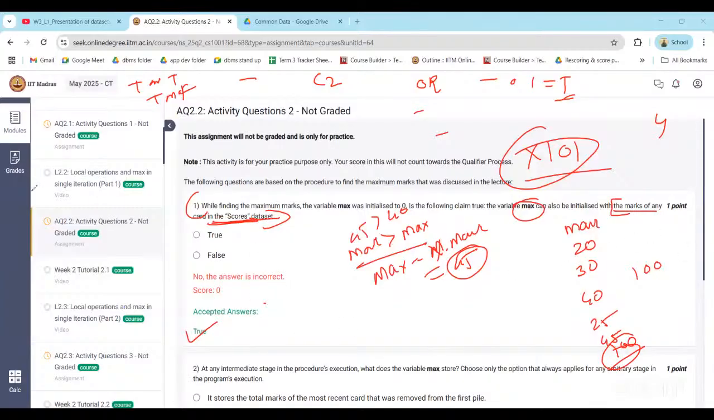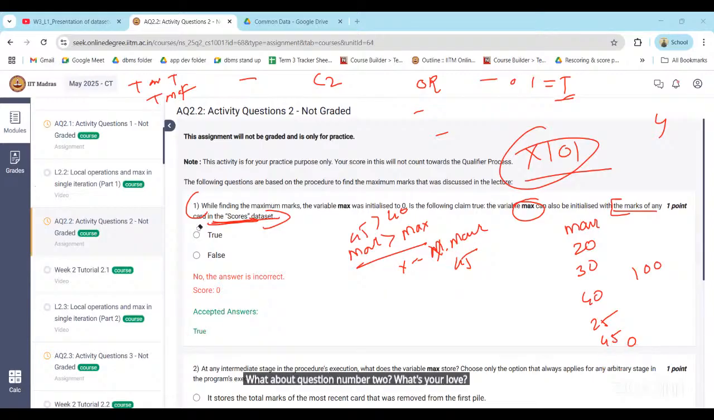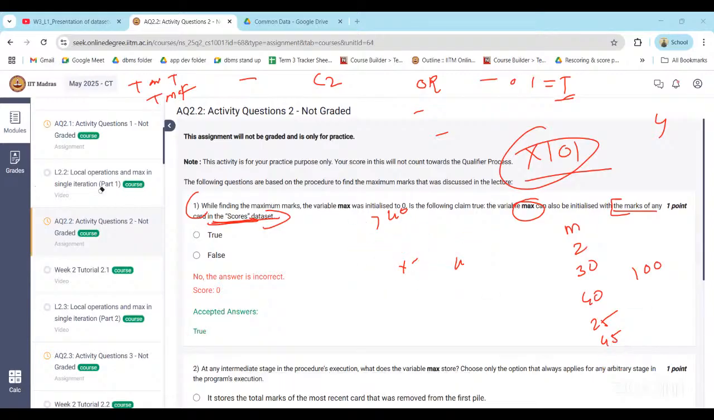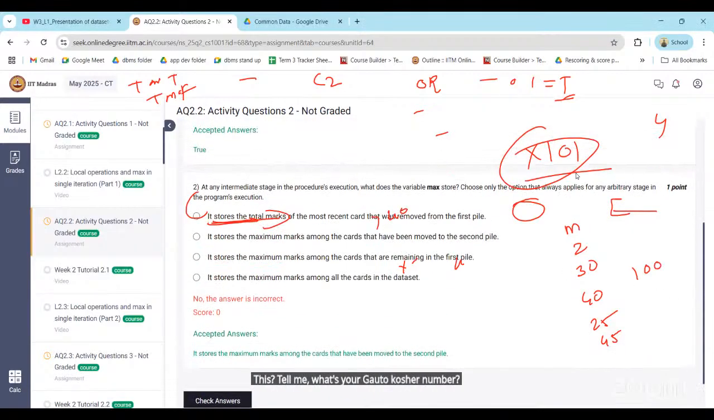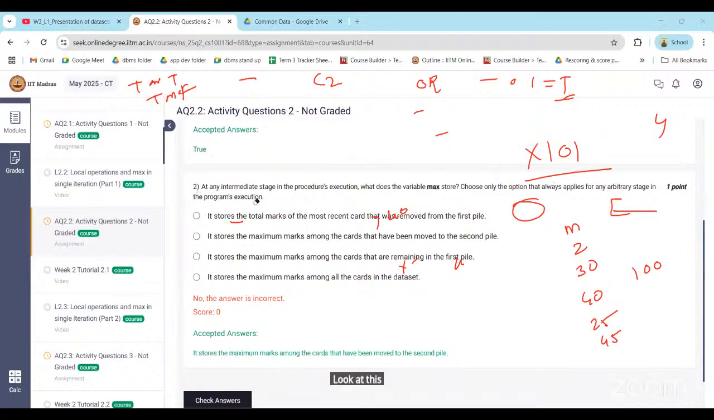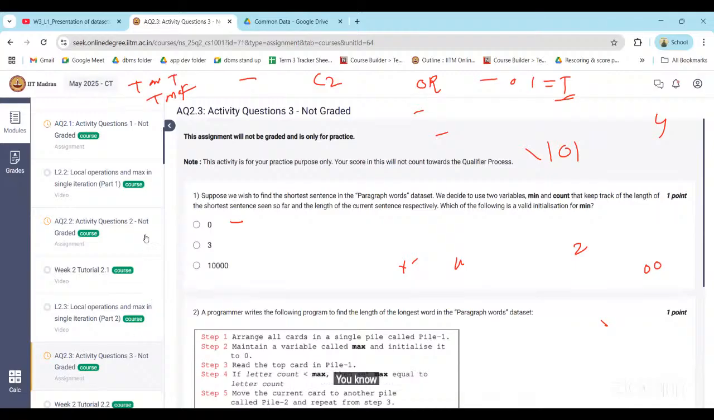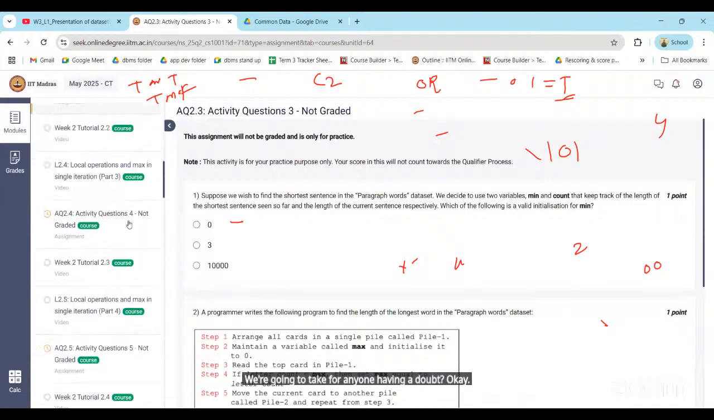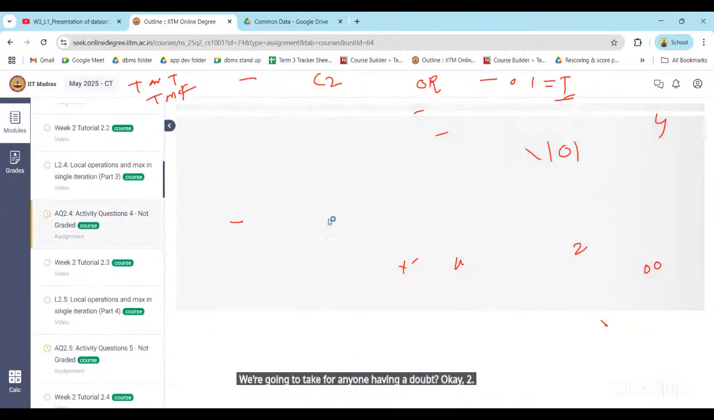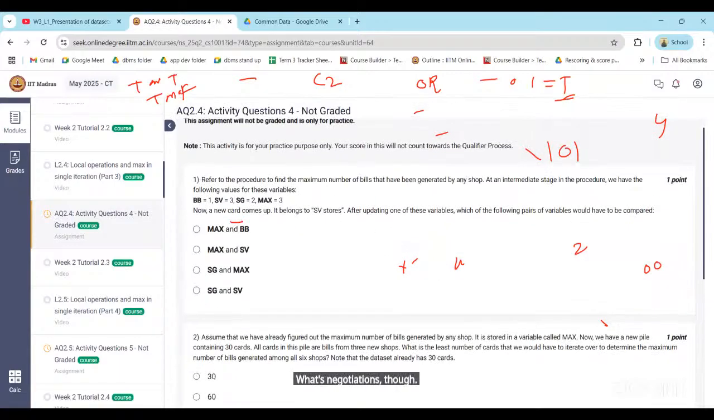What about question number 2? What's your doubt? Yes, tell me what's your doubt in question number 2? Okay, if no one is having doubt, then we will go to a 2.3. 2.3, anyone having doubt? No. Okay, great. 2.4, First question, sir. Yes, sir. Yes, sir. first question.